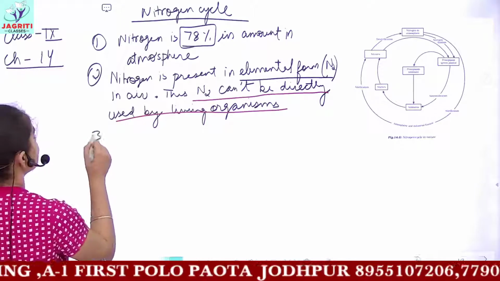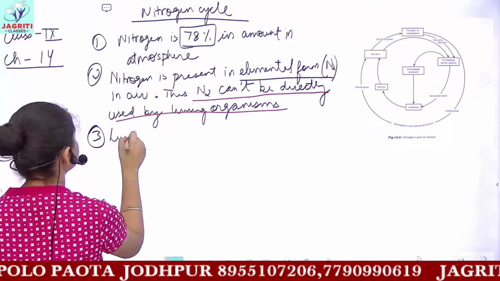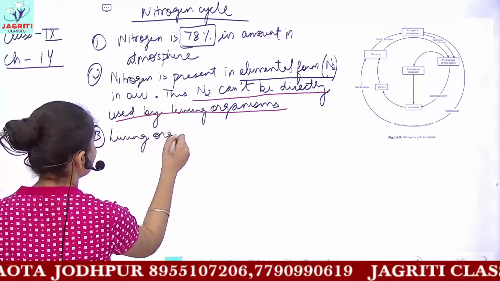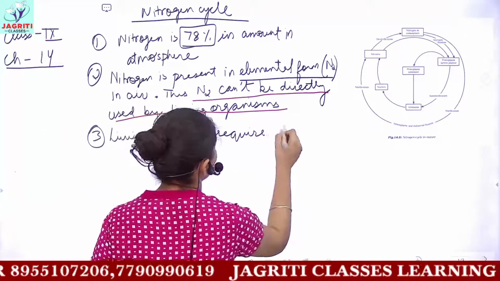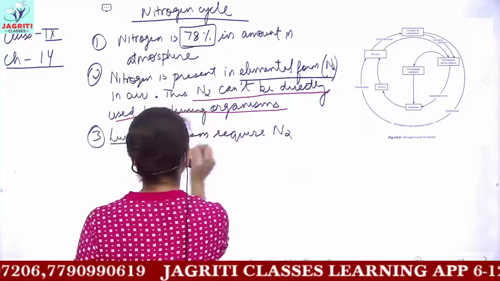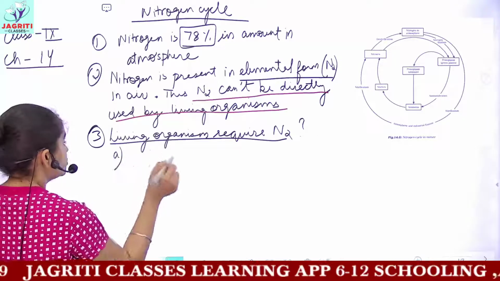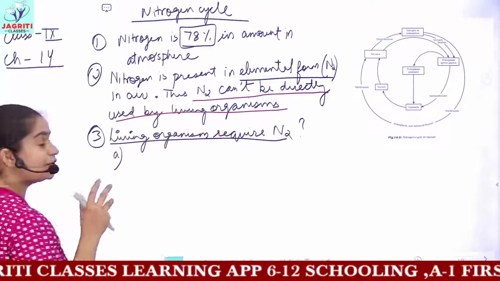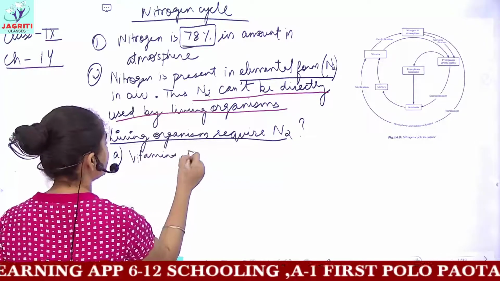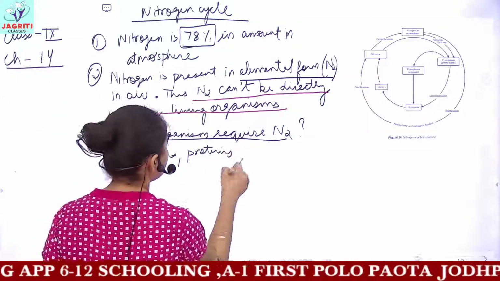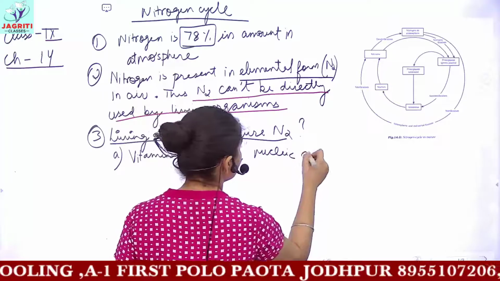Living organisms require nitrogen for their survival. So in what ways do living organisms require nitrogen, or what are the uses of nitrogen? Many of the biomolecules or biochemical compounds, like vitamins, proteins, and then the nucleic acids, which are RNA and DNA, contain nitrogen.